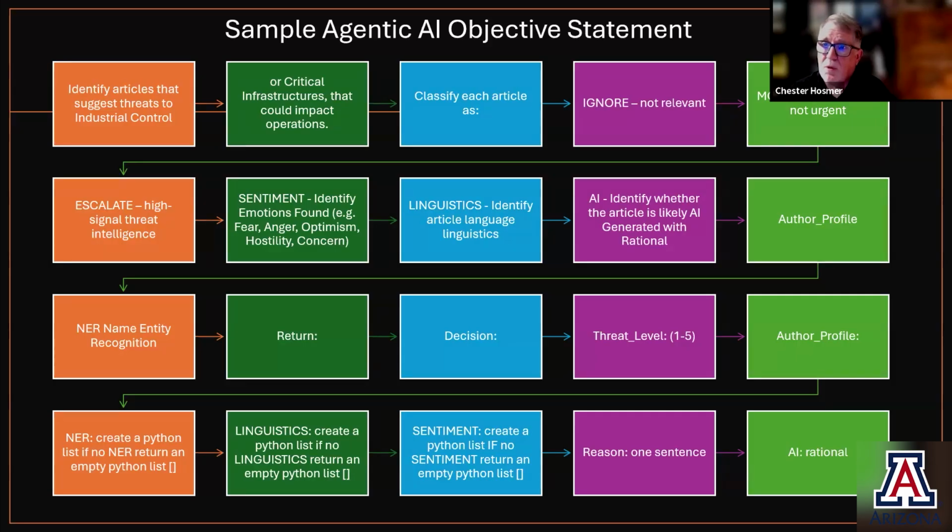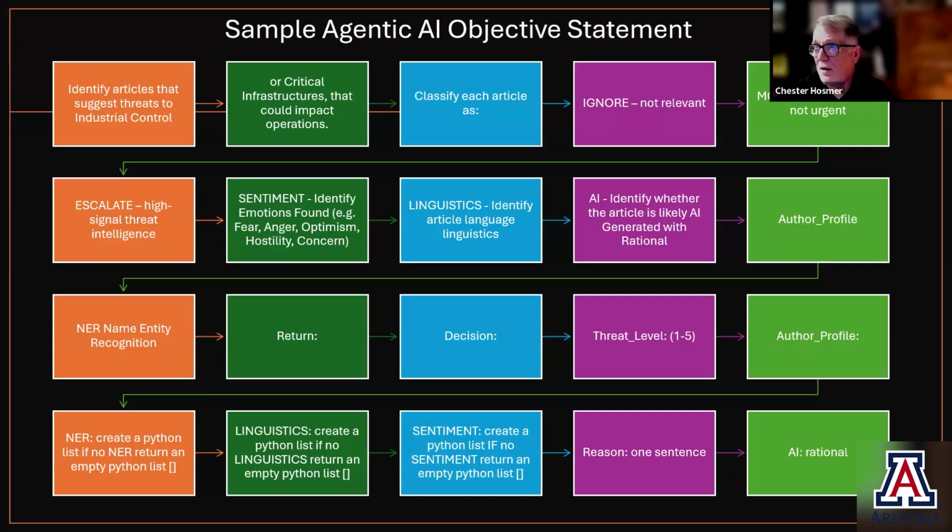And then once we assess which of those three categories the article is in, we want to understand the sentiment, and we want to know fear, anger, optimism, hostility, who's concerned. We understand the linguistic identities that we talked about earlier. We still want those.